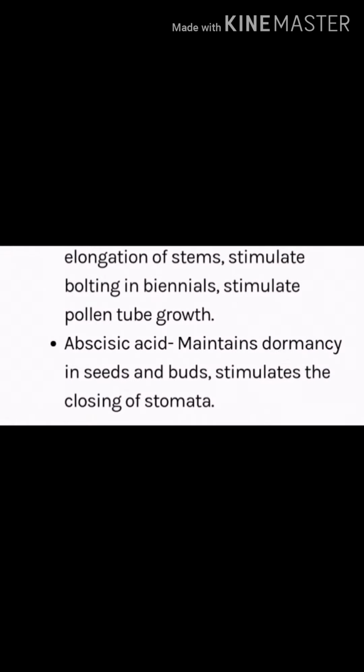Gibberellin mobilizes storage material in seeds during germination. It promotes seed germination, elongates the stem also, stimulates the bolting of biennials and stimulates pollen tube growth. The pollen tube is formed in the flower when the fusion of the male gamete and female gamete takes place.